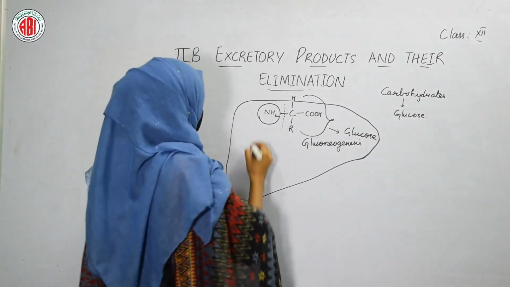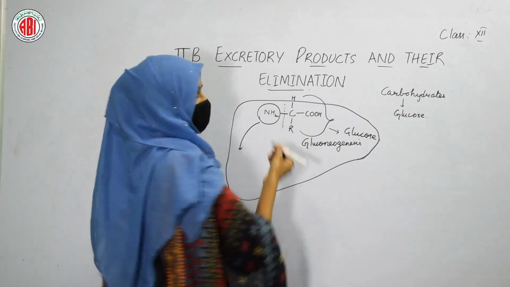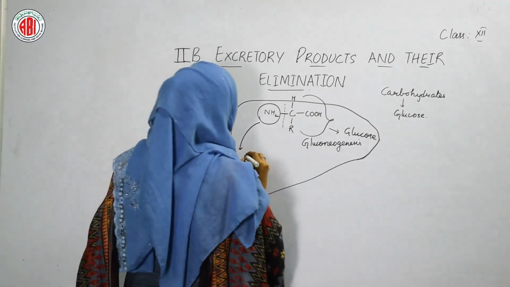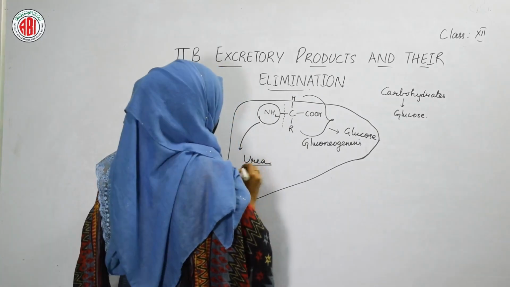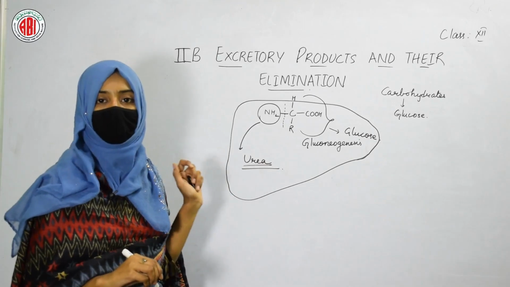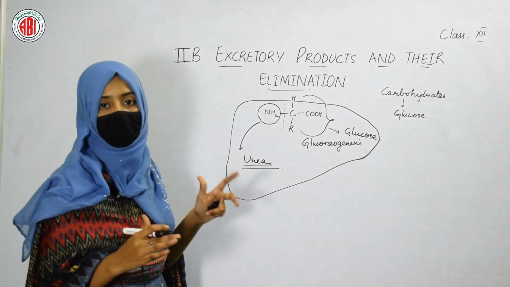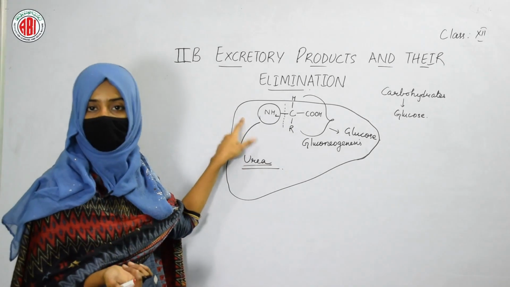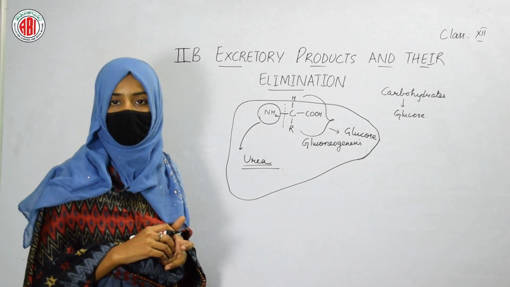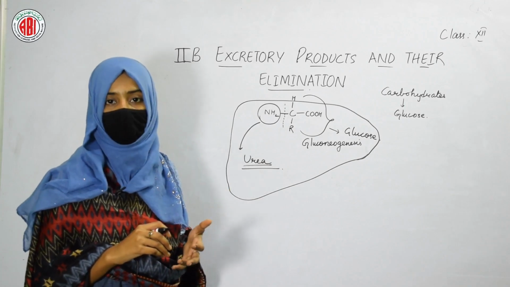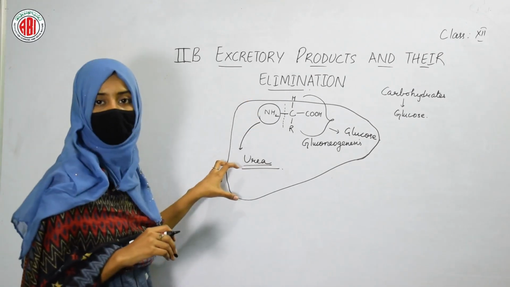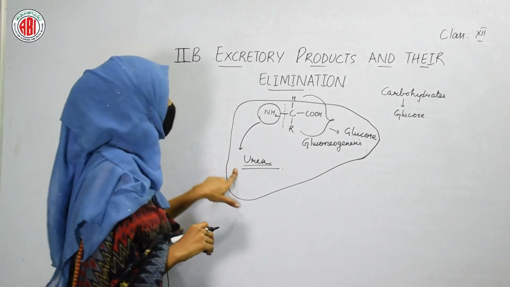So this NH2 group, when it combines with hydrogen, becomes ammonia. So this amino group is converted into urea. Urea is less toxic in nature and it does not require a lot of water to get eliminated. When you see ammonia or the amino group, it requires a lot of water to get removed from our body, and it is highly toxic in nature. So it should be converted into a less toxic substance, that is, urea.